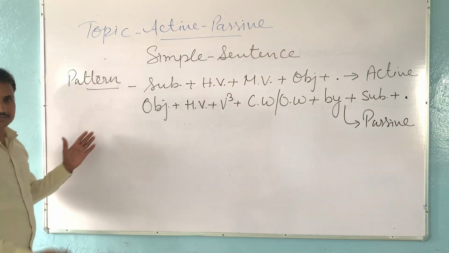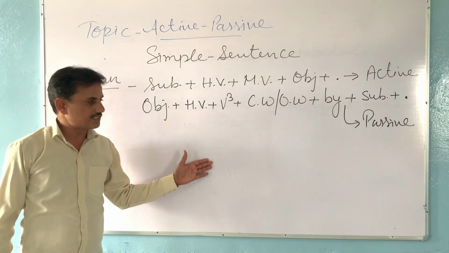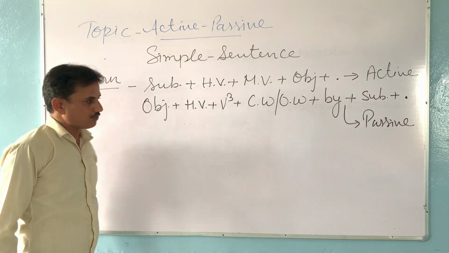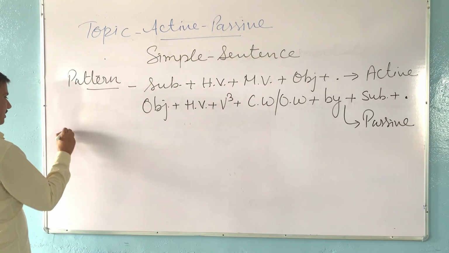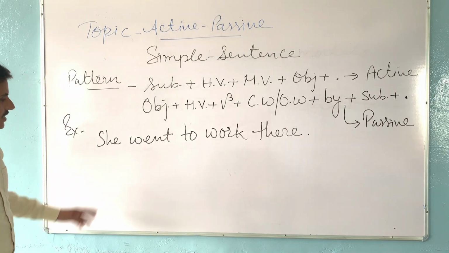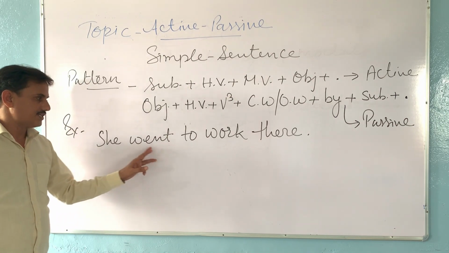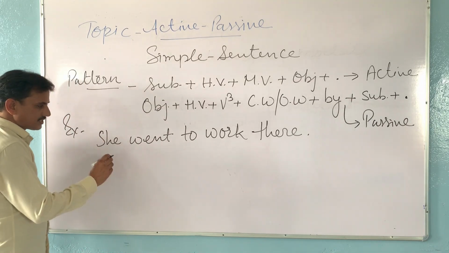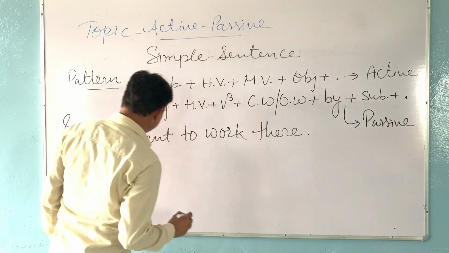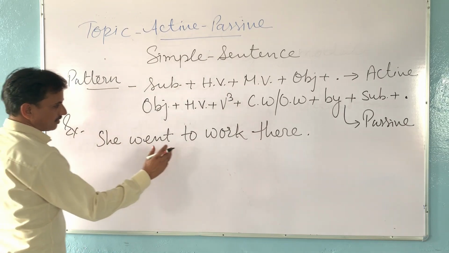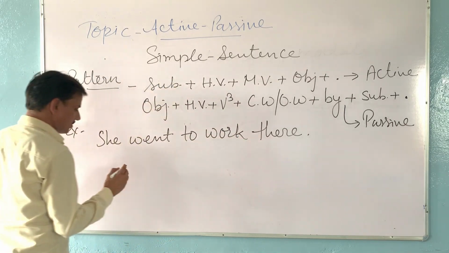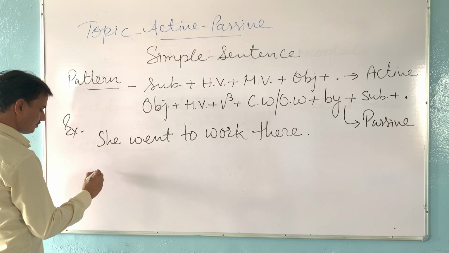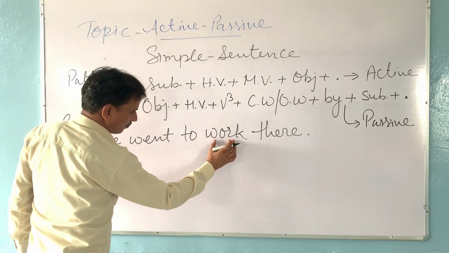Now I am going to write some examples here, some sentences. I will change them into passive form. Example: this sentence is a simple sentence. She went to work there. In this sentence, the object is not there, so simply we will add there as object. The object will work.